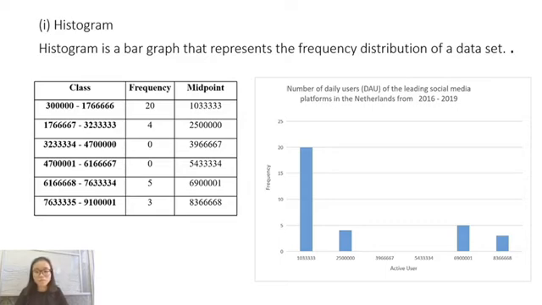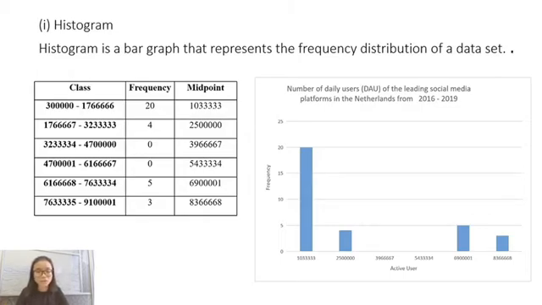And I've used these midpoints as the x-axis. I'm using the frequencies as the y-axis. And as you can see, the first class has the highest frequency, that is 20, and the lowest frequency is 0, which belongs to the third and the fourth classes.